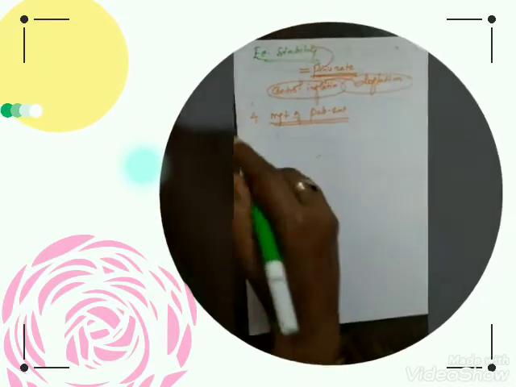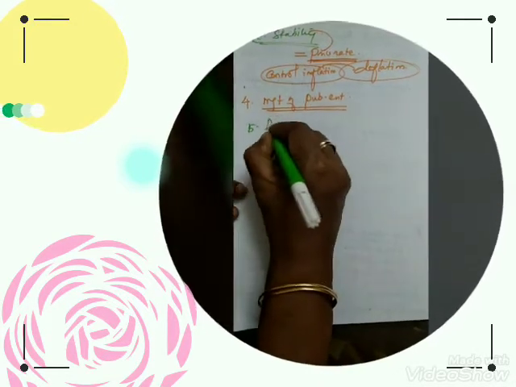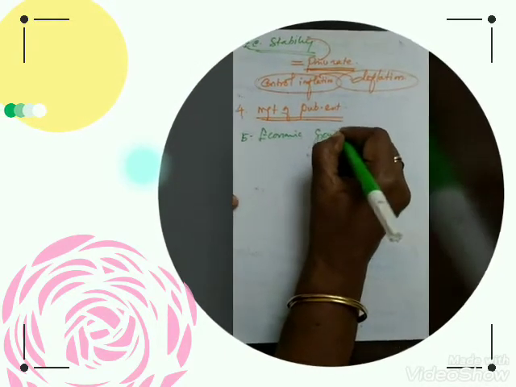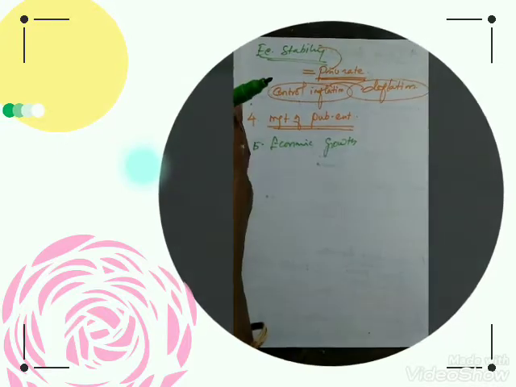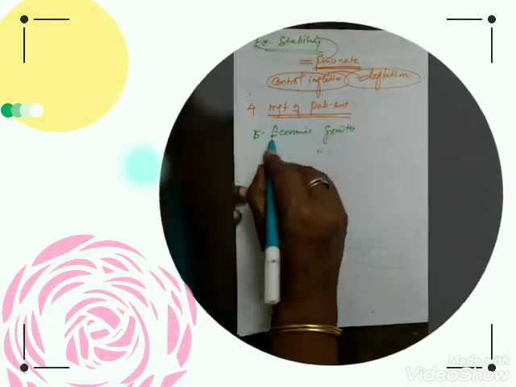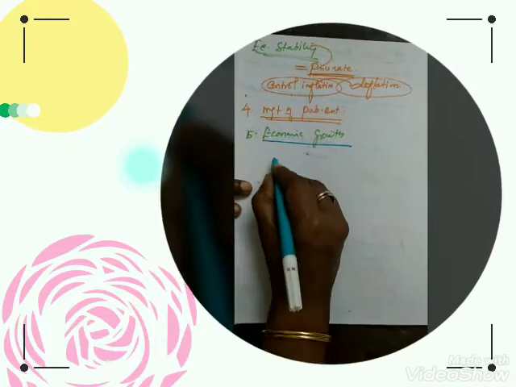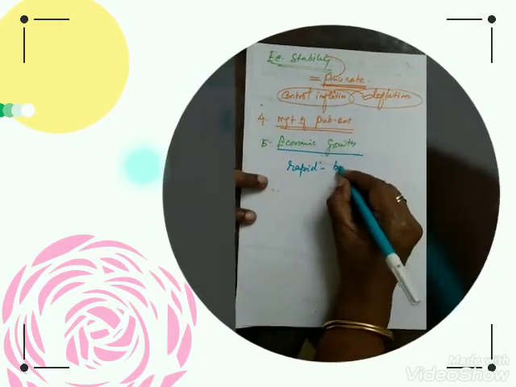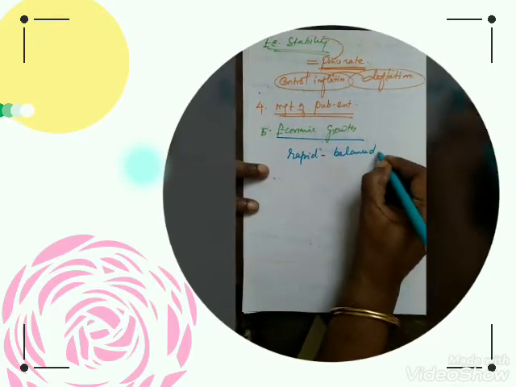The fifth one is economic growth. How should the economic growth be there? How will the budgetary policies concentrate? It should be a rapid as well as a balanced economic growth.